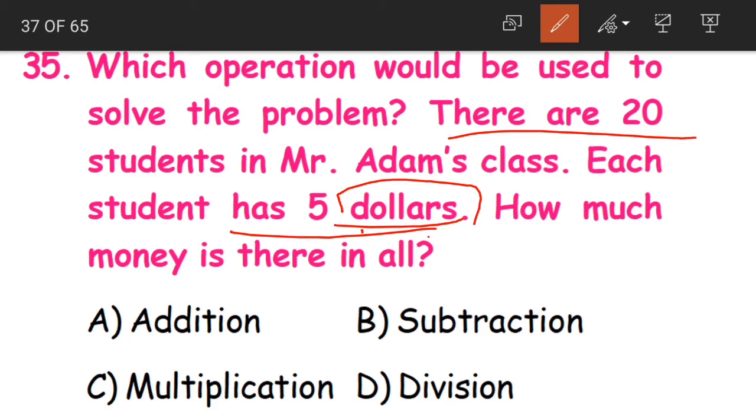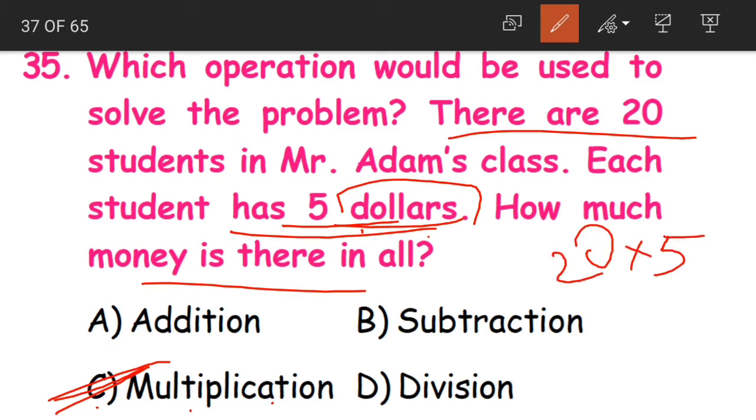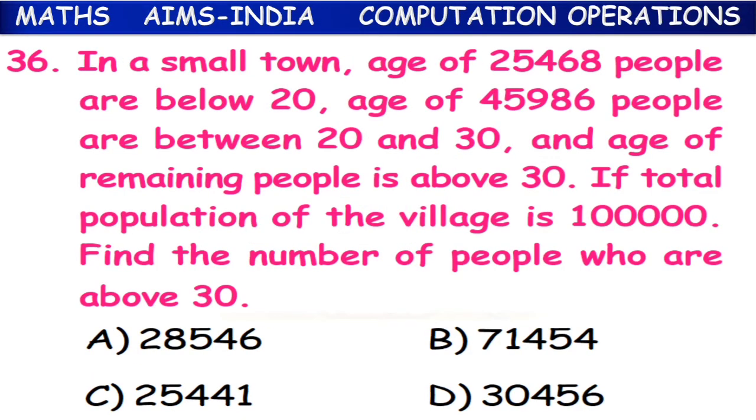Okay, just understand that this is similar to 5 rupees. Now each child has 5 rupees. Now how much money is there in all? How will you find out? Which operation will you use? Multiplication. Yes, option C, multiplication. We'll do 20 into 5 to find out the total money.